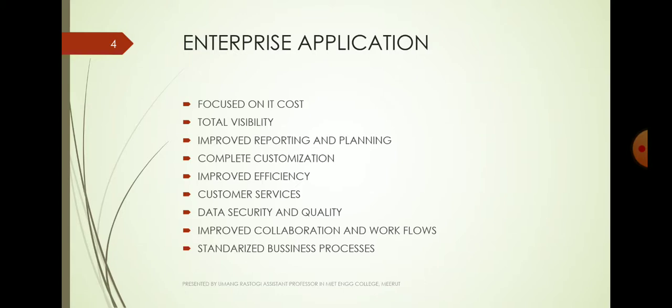Next one is improved collaboration and workflows. If you can get everything from one system, collaboration will be improved, communication will also be improved, and there is no problem between departments. Workflow will also go very easily and smoothly.